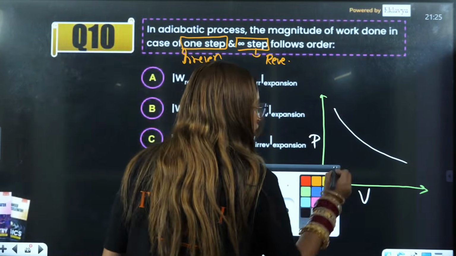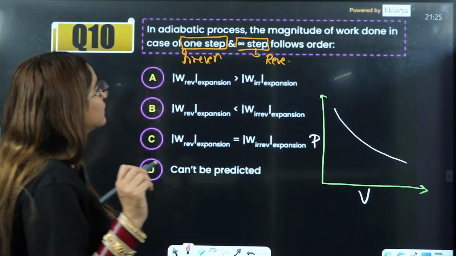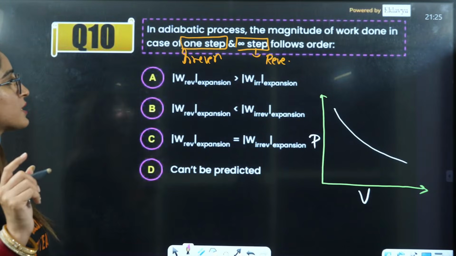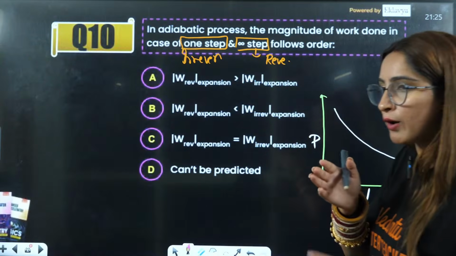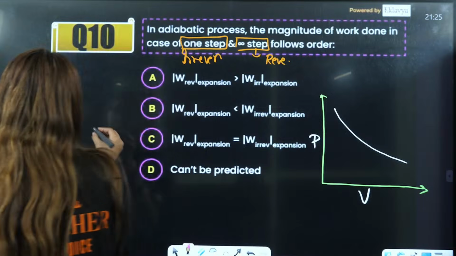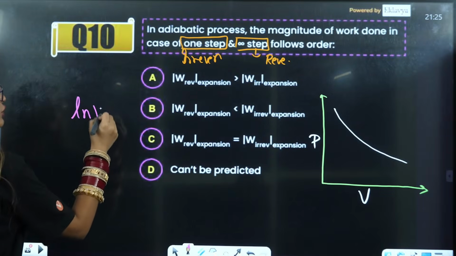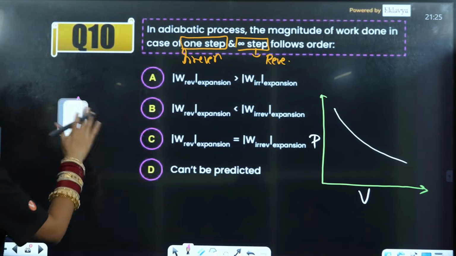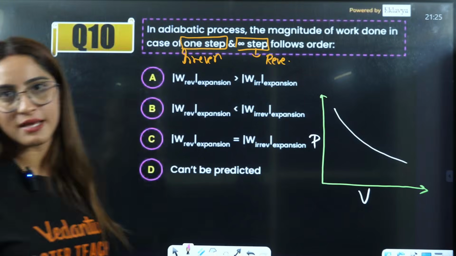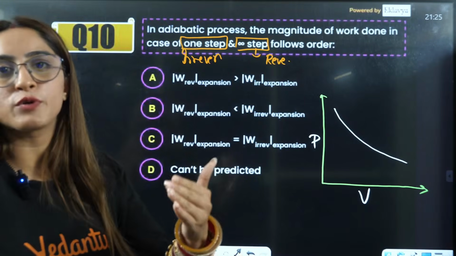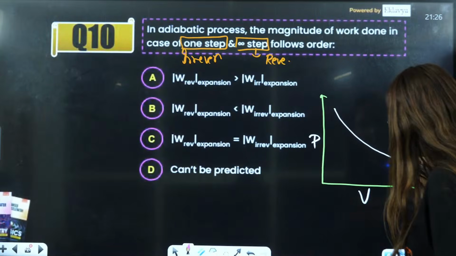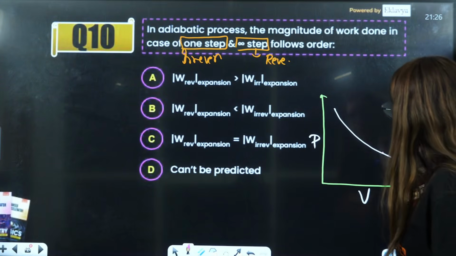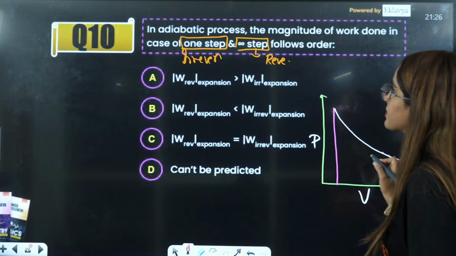So here, if you talk about the reversible expansion, beta, if you remember, that was ln of V2 by V1. Or even if you talk about the adiabatic process, in a reversible reaction we are talking about multiple steps. Here, here, here, here, in every step we are talking about a reversible step.